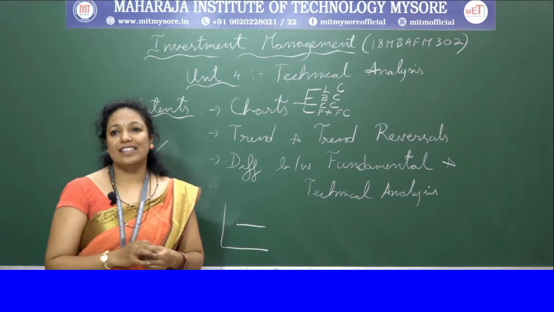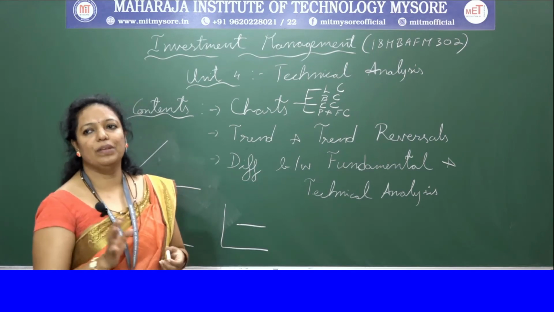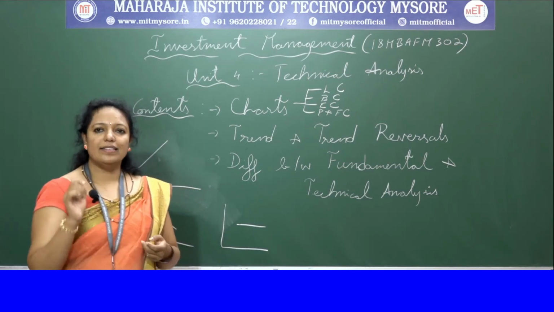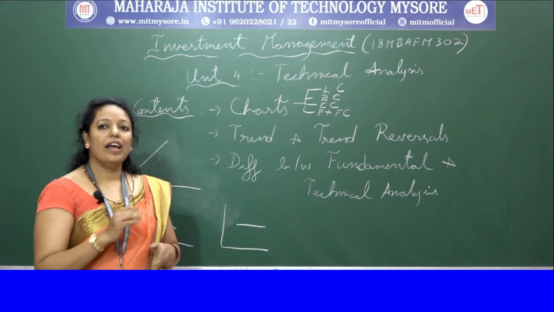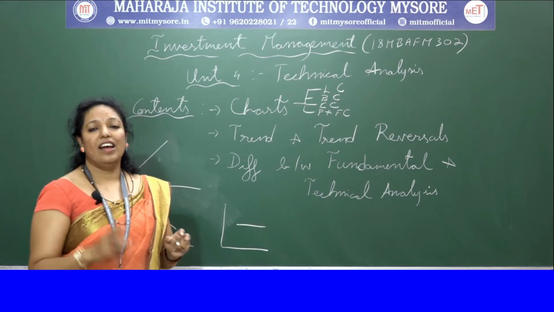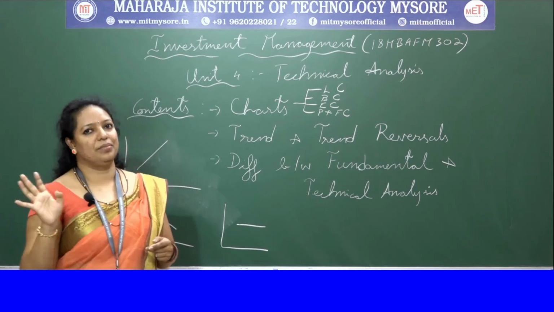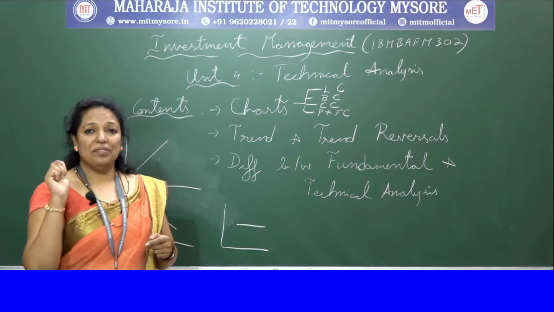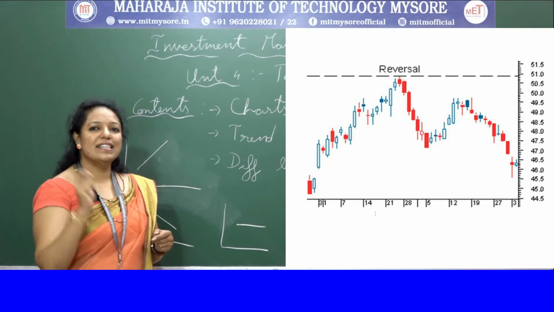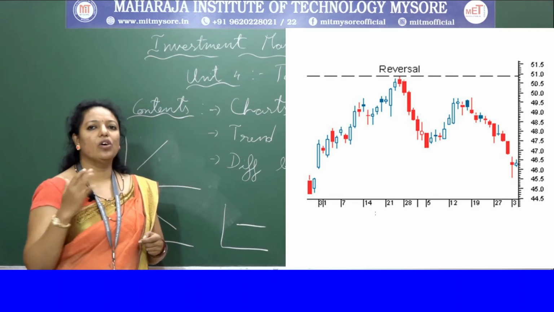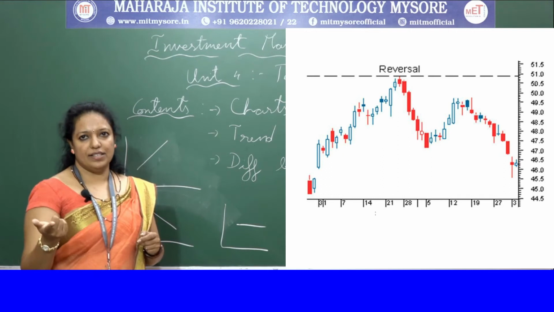Trend reversal is indicating a higher probability that the existing trend has to come to an end, and there is a good chance of the trend reversing its direction. If the trend changes its direction, we call it trend reversal.